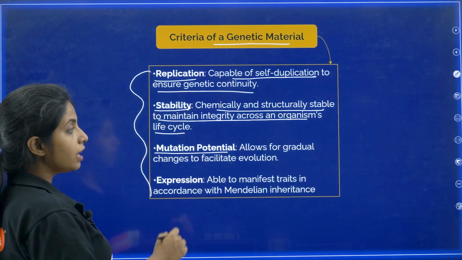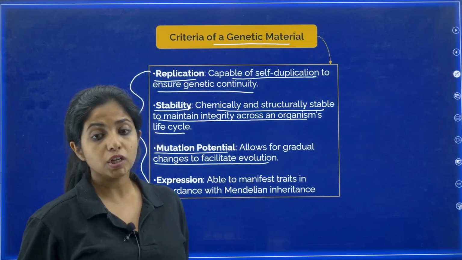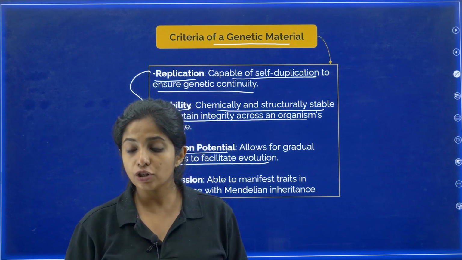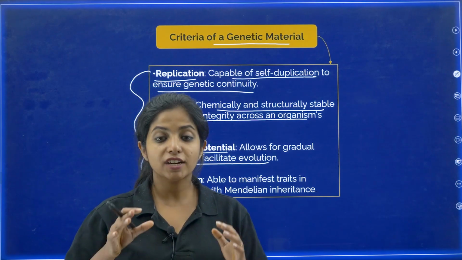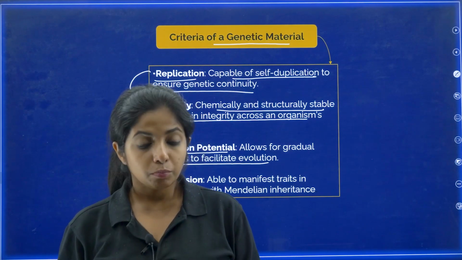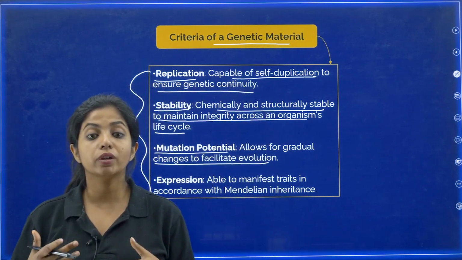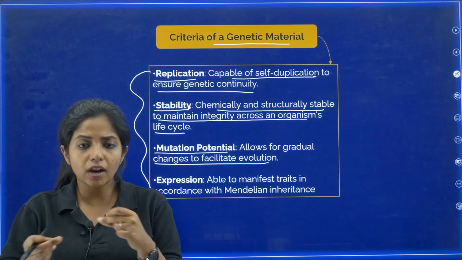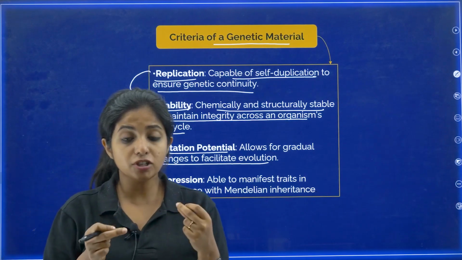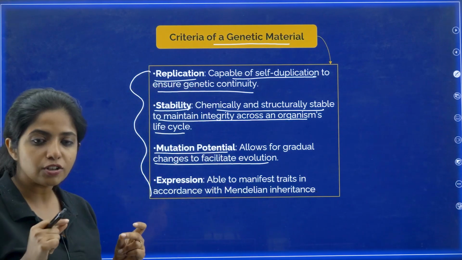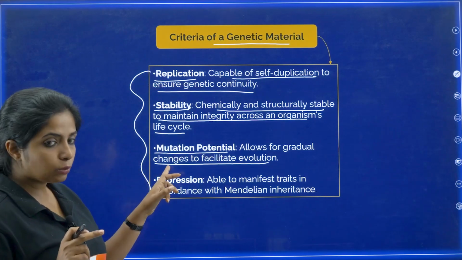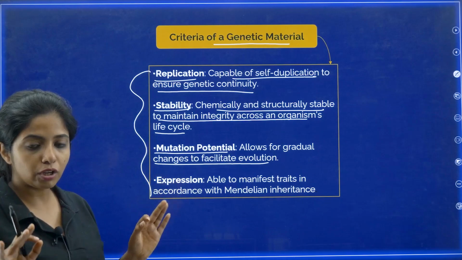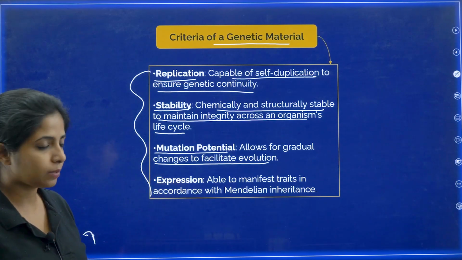Mutation potential, so allows for gradual changes to facilitate evolution. So it's not like the DNA should not be undergoing any changes, or RNA should not be undergoing any changes. No, there should be some changes in them, because these changes, my dear children, would lead to evolution. So you need mutation potential, but this should be less. It should not be like very rapid changes are happening. If there are very rapid changes, that will be a big problem. There should be small changes happening. So again, who? DNA or RNA? DNA would allow minimal mutation to take place, but RNA, lots of it.